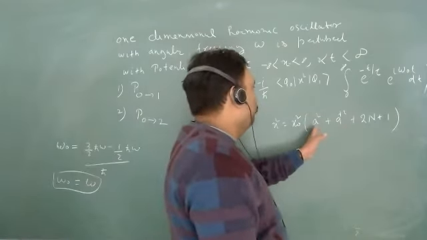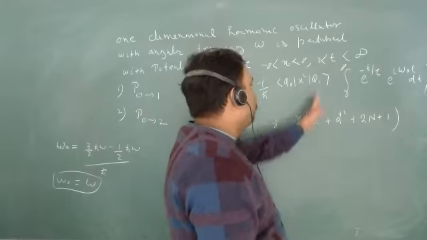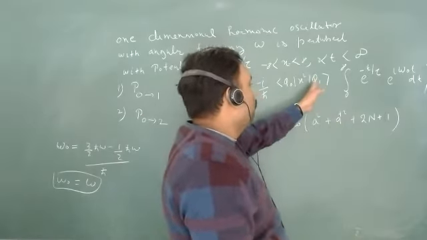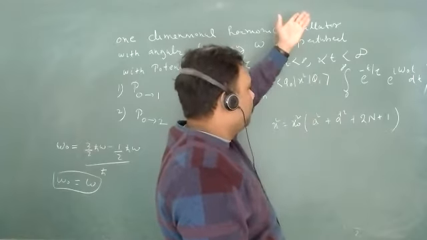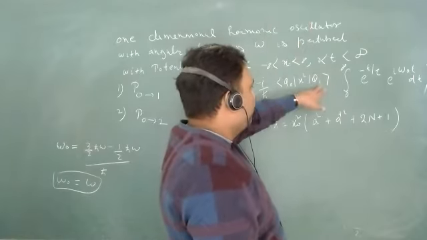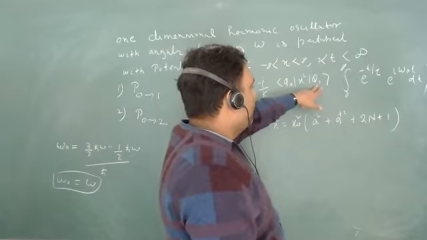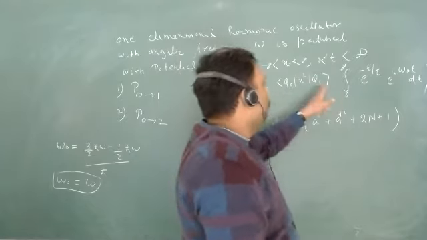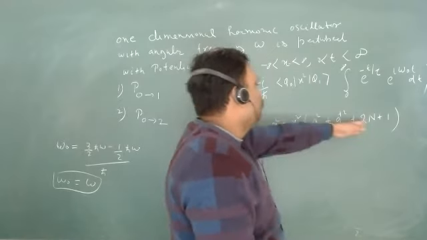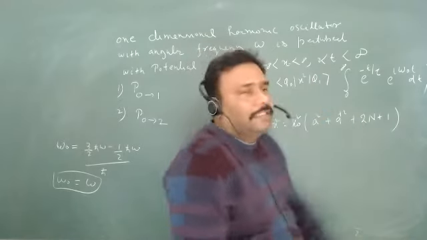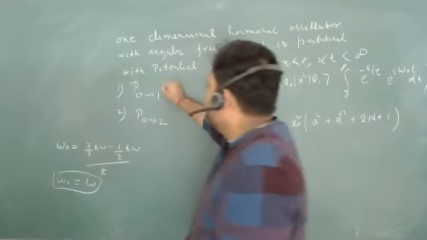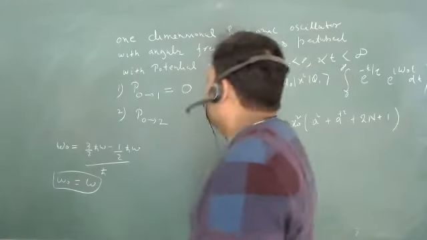It will not survive, because if a square will operate on this, then this will be 0. A dagger square will operate on this, then this will go to the third state, isn't it? Yes, sir. So this is not going to survive, and this will remain at the same state. So again, this will be 0. So this transition is not allowed for this particular potential.